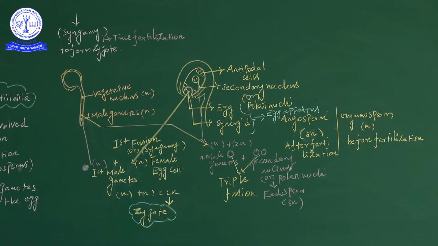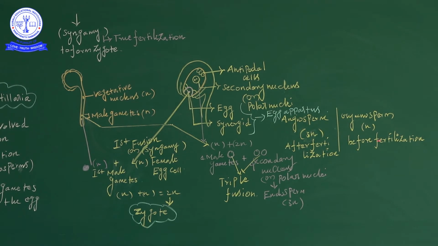What is the reason? Gymno means open, or naked ovule and naked seed. So the ovary is absent, and it is formed only in the ovule. Ovule forms the seed. So this endosperm is in the haploid condition, because the endosperm forms before fertilization.